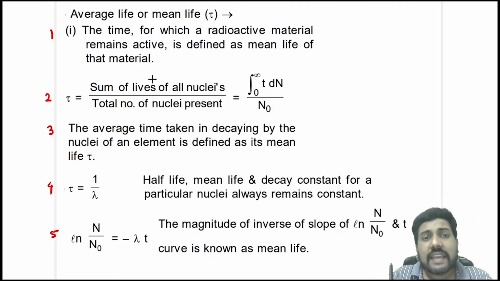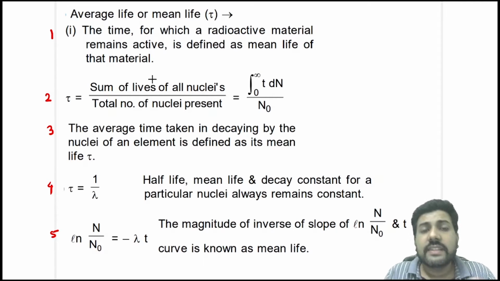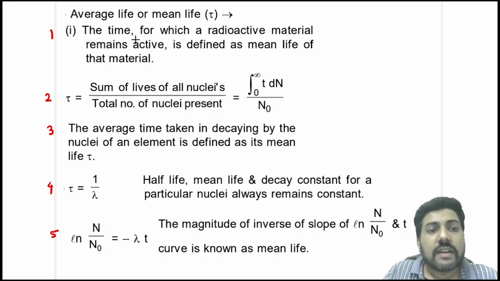Average life or mean life is total life of all the nucleus divided by the total number of nucleus, or you can say the average of lives of all the nucleus. Suppose the first nucleus survives for 1 second, the second survives for 2 seconds, the third survives for 3 seconds, and infinitely it will go on. Then you will write the time of life of all the nucleus divided by the total number of nucleus. This is the average life. So the time for which a radioactive material remains active is defined as the mean life of that material.